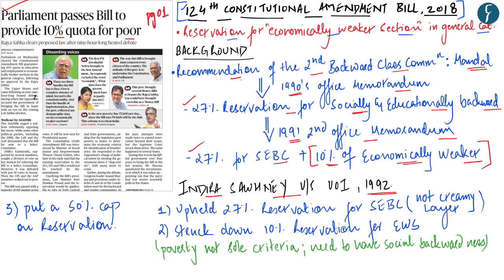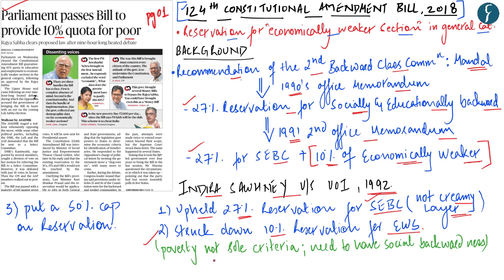We will not go into the details of this Indira Sahani case, but from the perspective of our discussion, you should know that this case upheld the 27% reservation for the socially and educationally backward class, but categorically stated that such kind of reservation will not be provided for the creamy layer amongst this SEBC. Second, it struck down the provision for 10% reservation for the economically weaker section of the society.